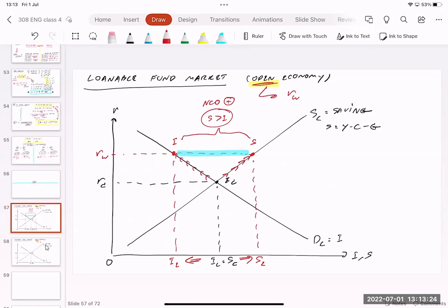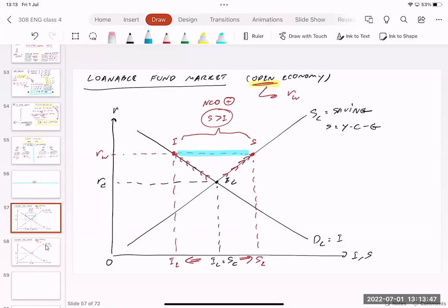People save a lot, however, the demand for borrowing money to invest is lower. So the gap here in blue represents the money that nobody wants to borrow. So what are we going to do? We have a lot of money that nobody wants to borrow. What we can do is lend it out to the other country.